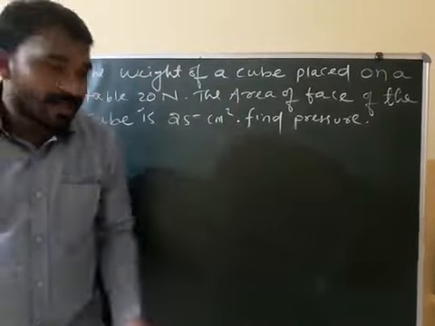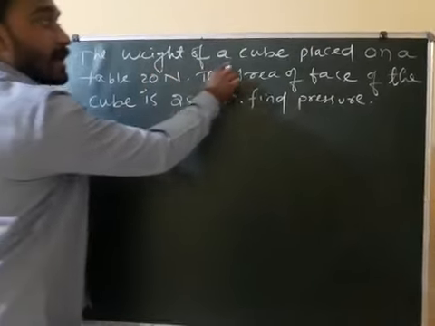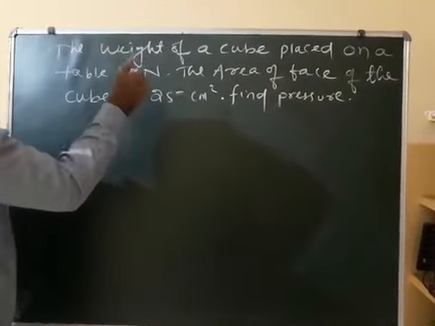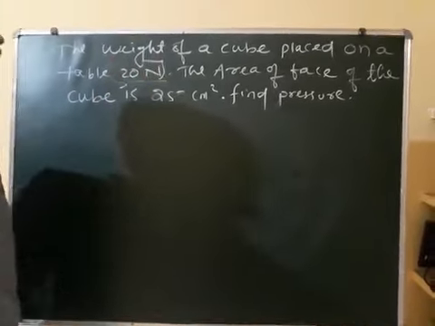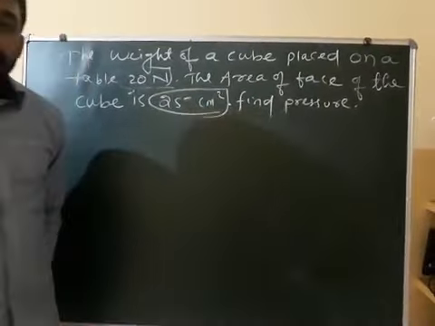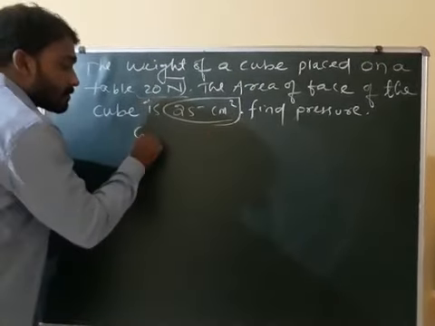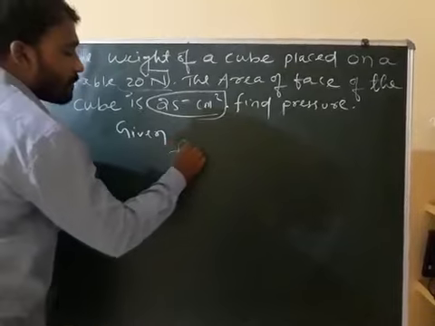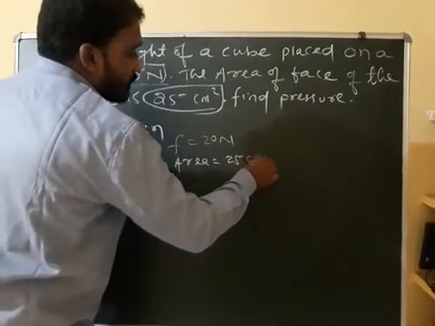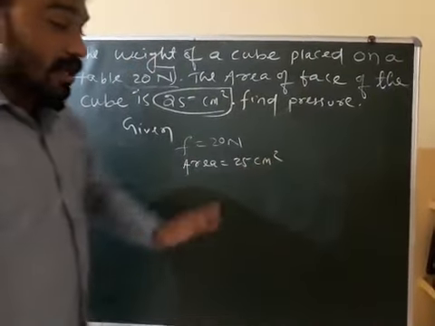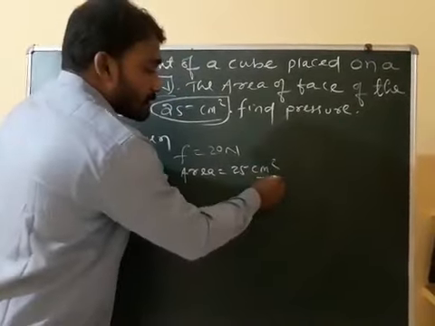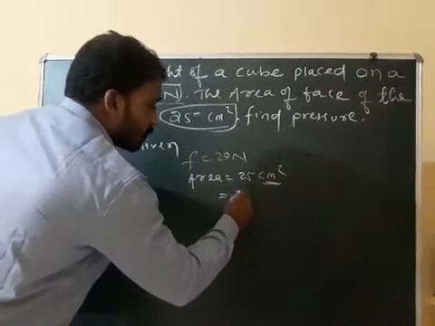So let's do one numerical. The weight of a cube placed on a table is 20 Newton. The area of the face of the cube is 25 centimeter square. So what is given? Force is equal to 20 Newton, whereas area is equal to 25 centimeter square. If area is given in centimeter square, you have to convert into SI unit. How will you convert? By converting centimeter square into meter square.